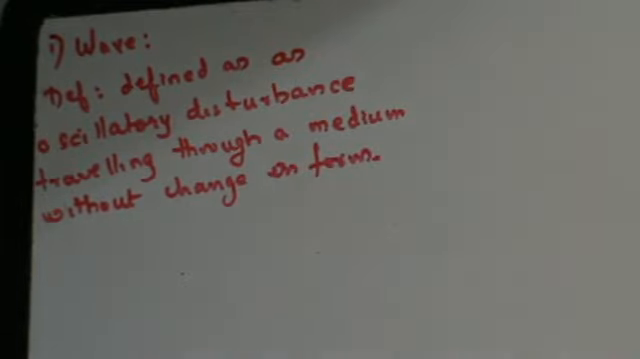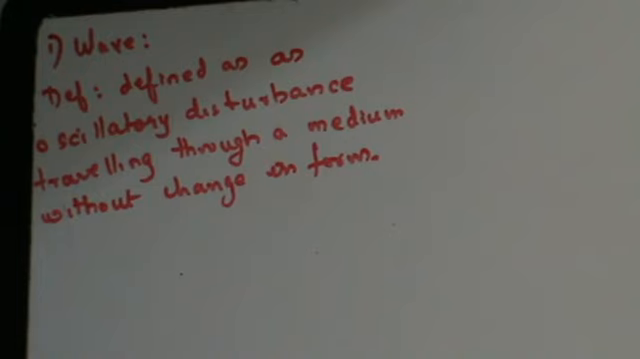That means if I speak, or when any sound is produced, that creates an oscillatory disturbance. If the same oscillatory disturbance travels through without any change in form, then that is called a wave. Do we get this?